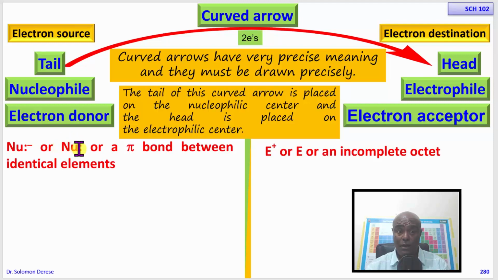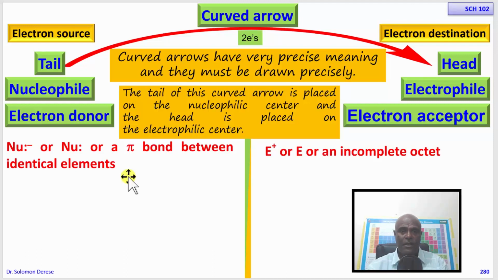So these are lone pair of electrons. The other form of electrons which a nucleophile donates to an electrophile are electrons that are in a pi bond. So if you have a pi bond between two identical elements, for example between two carbons, such electrons involved in such pi bonds can be donated.